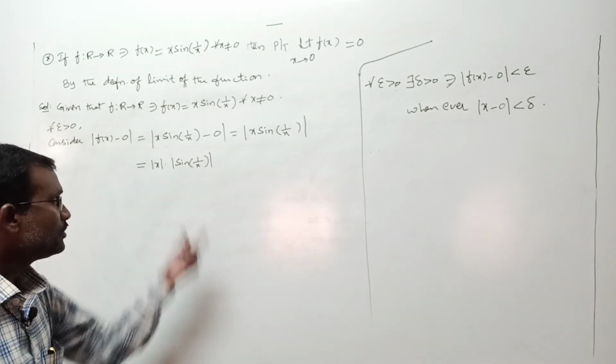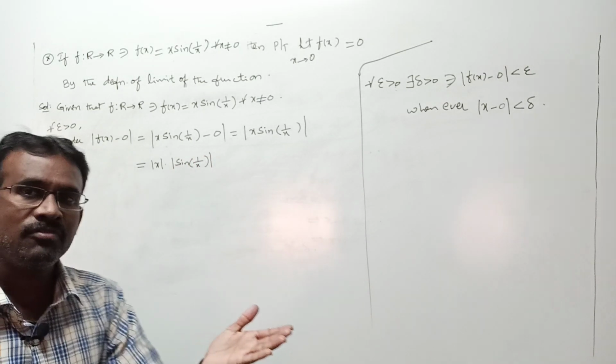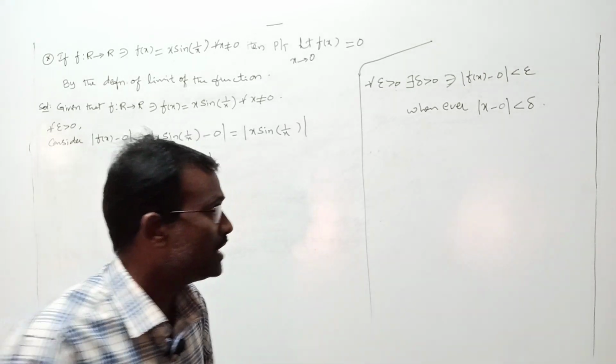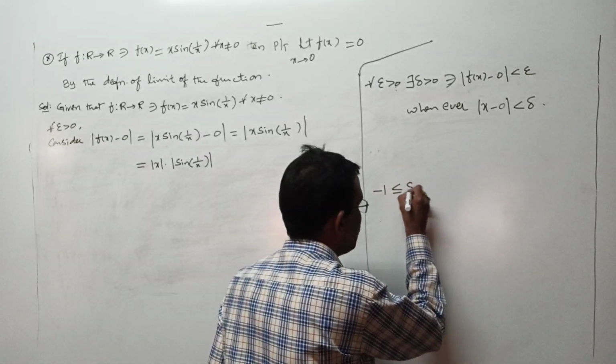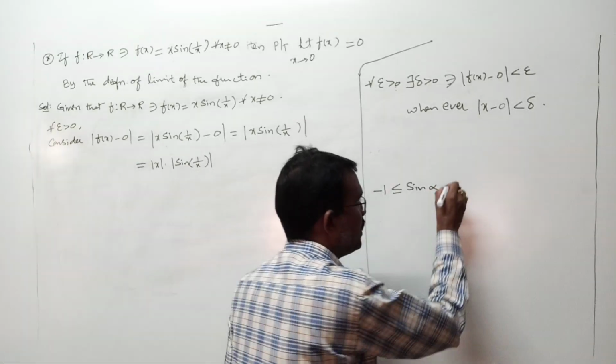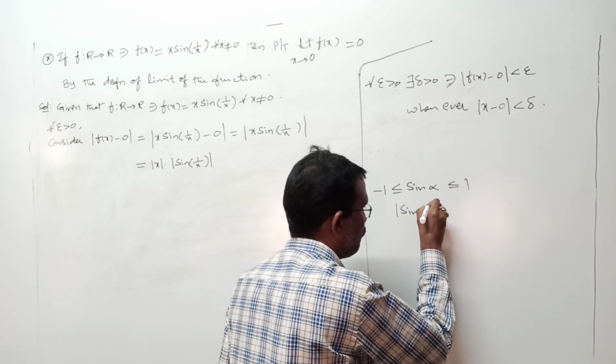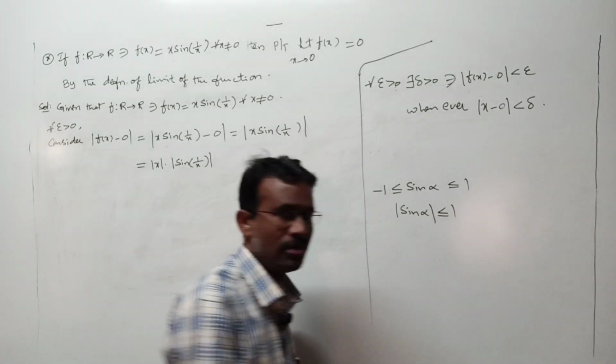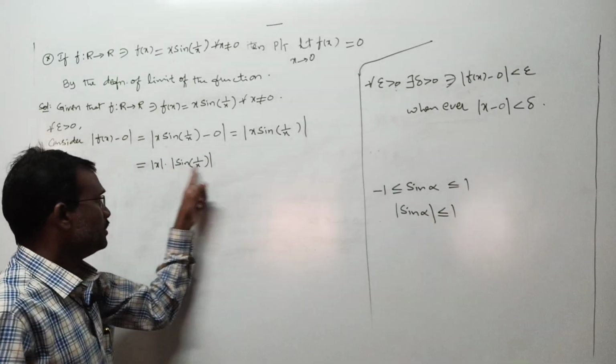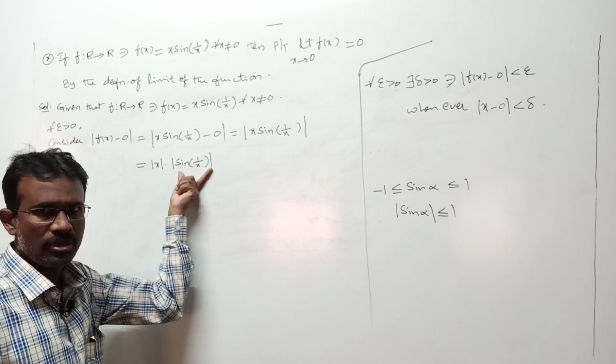But already you know the sine range is between minus 1 and plus 1, which means minus 1 is less than or equal to sin of a real number alpha, which is less than or equal to 1. Otherwise we can write mod sin alpha is less than or equal to 1, so this portion is less than or equal to 1.